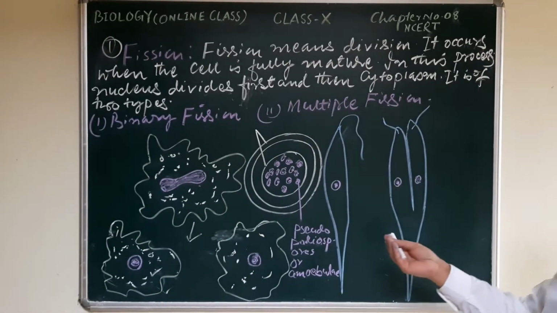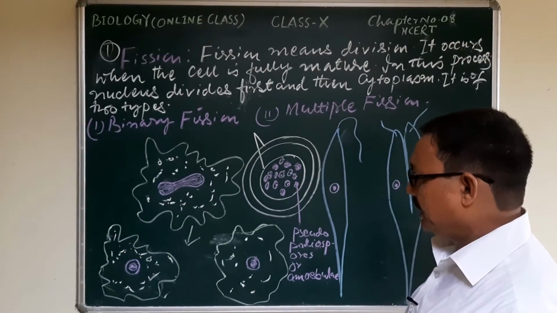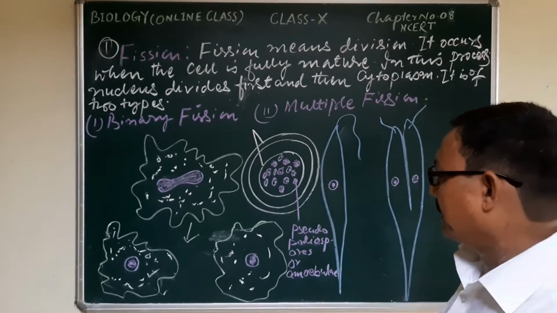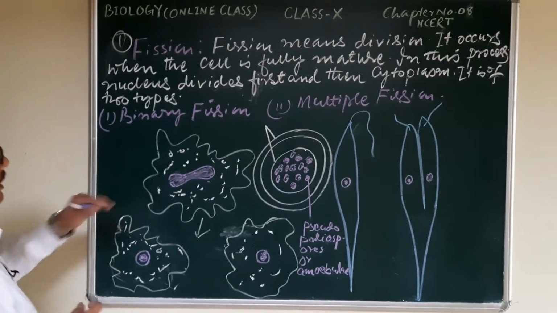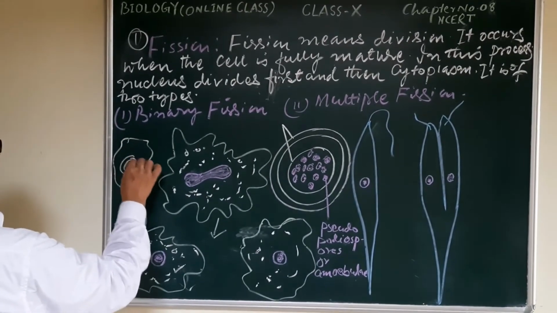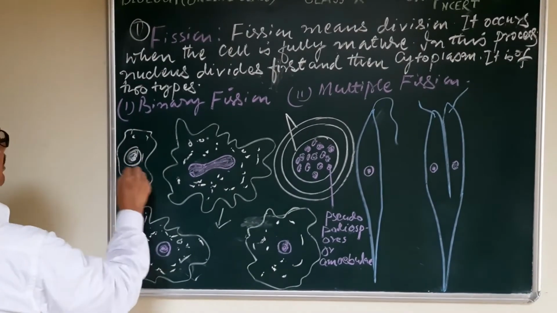With the help of a few diagrams, you try to understand the method or the process, how does it occur. See here, in case of the amoeba, if you look at the binary fission, then it looks like this one, the amoeba.